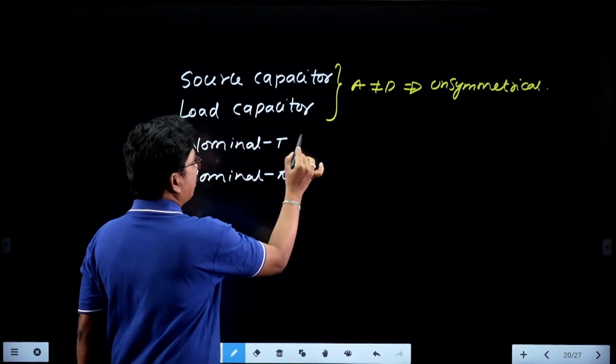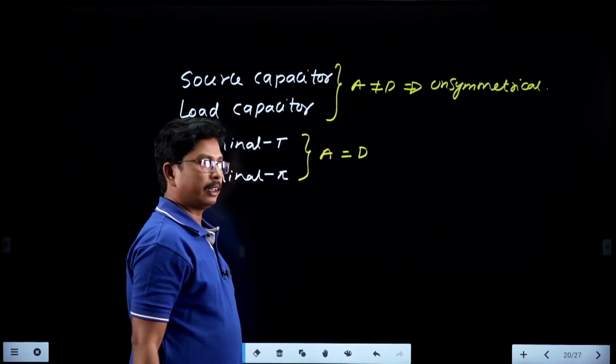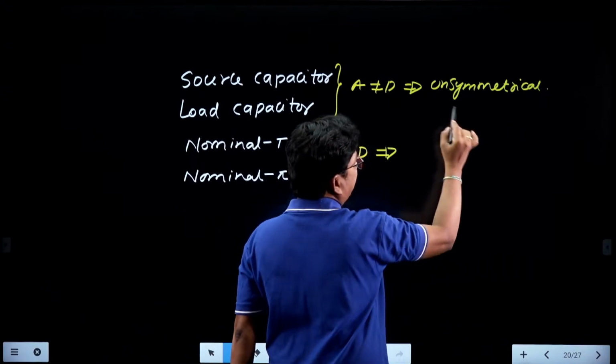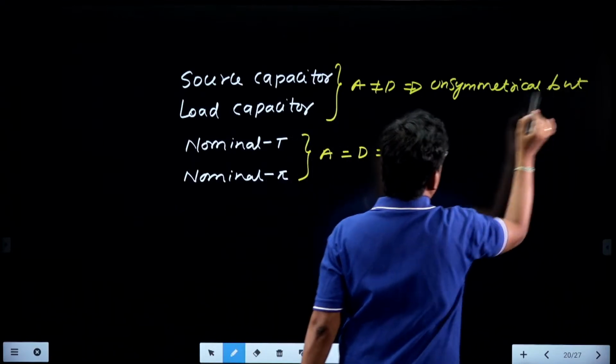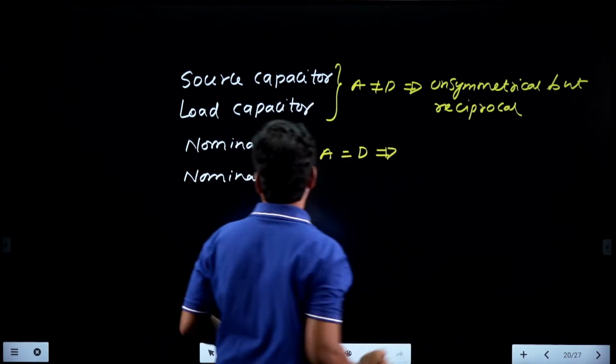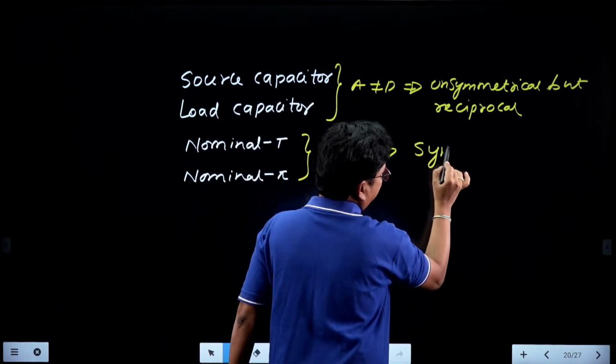But for the nominal T and nominal pi, in both the cases A is equal to D, they are symmetrical. Here they are unsymmetrical but reciprocal. Whereas in the case of nominal T and nominal pi, these two are symmetrical as well as reciprocal.